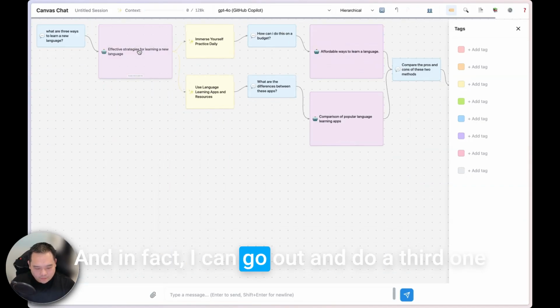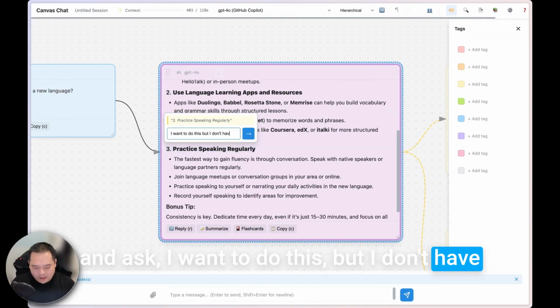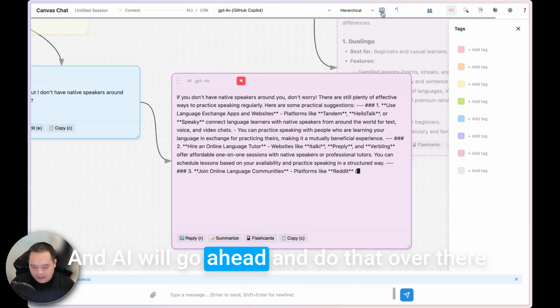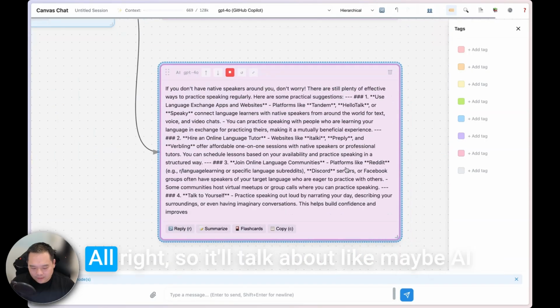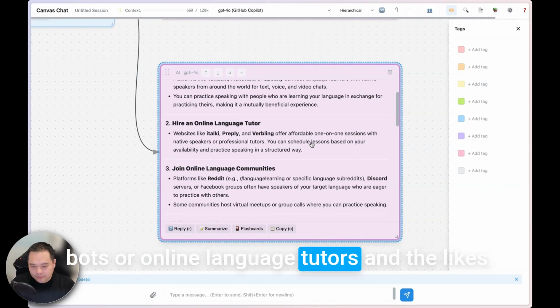And in fact, I can go out and do a third one and ask, I want to do this, but I don't have native speakers around me. What can I do? And AI will go ahead and do that over there. All right. So it'll talk about maybe AI bots or online language tutors and the like.